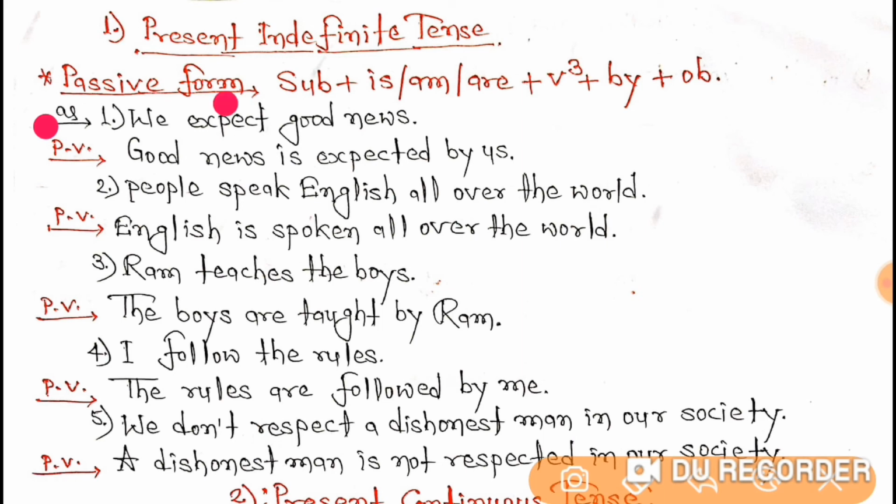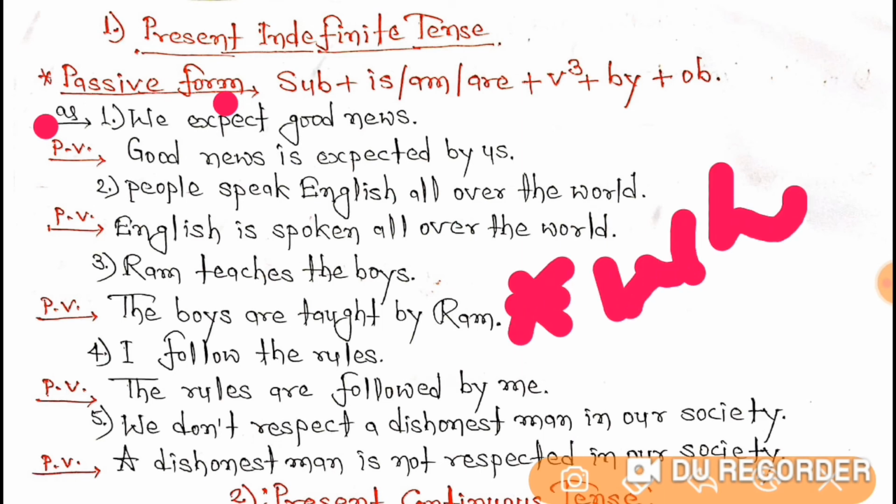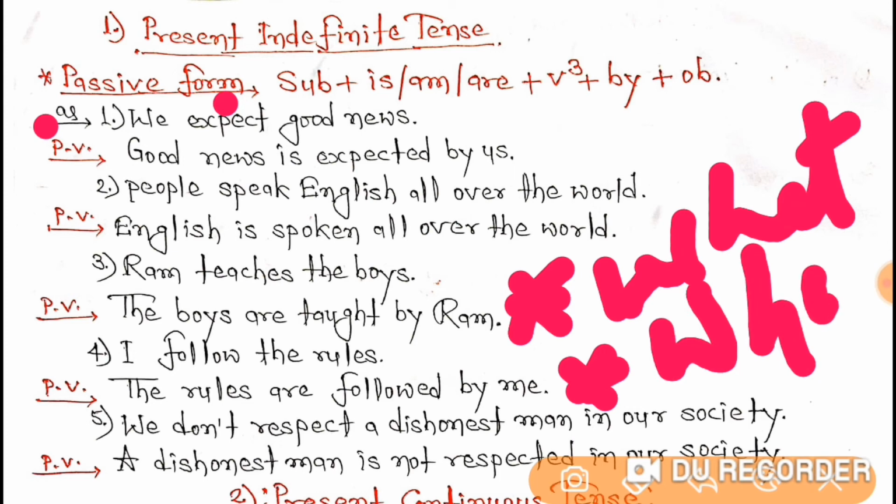And we have two WH families for choosing the object: one is what and another is whom. We expect what? Then the answer is good news. So good news is the object in the first example.